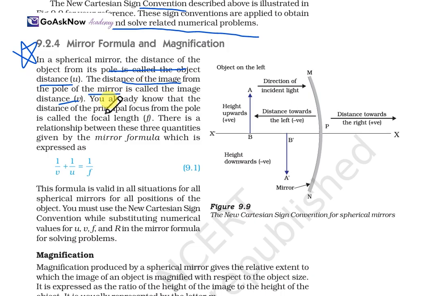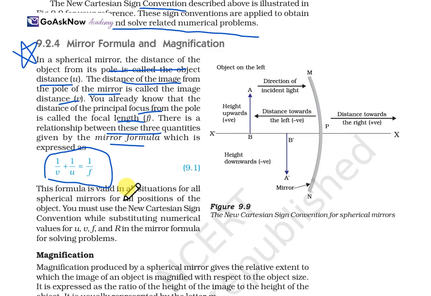You already know the focal length, which is f, and there is a relationship between the three quantities f, v, and u, which is given by the mirror formula. It is expressed as 1 upon v plus 1 upon u is equal to 1 upon f. And this is the mirror formula representing the relationship between f, u, and v.